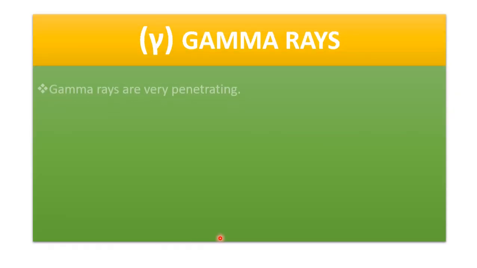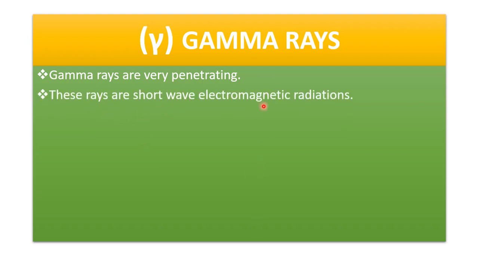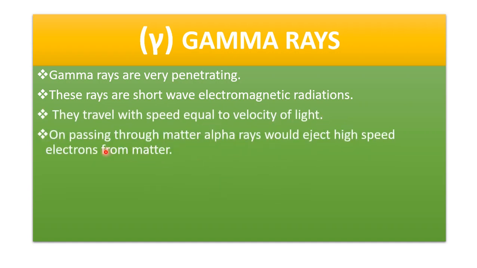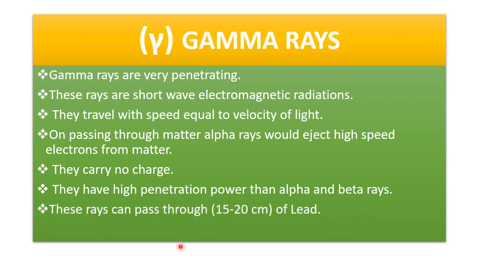Gamma rays are very penetrating. These rays are short wave electromagnetic radiations. They travel with speed equal to the velocity of light. On passing through matter, gamma rays would eject high speed electrons from matter. They carry no charge. They have higher penetration power than the alpha and beta rays. These rays can pass through 15 to 20 cm of lead sheet. They are weak ionizers of gases.